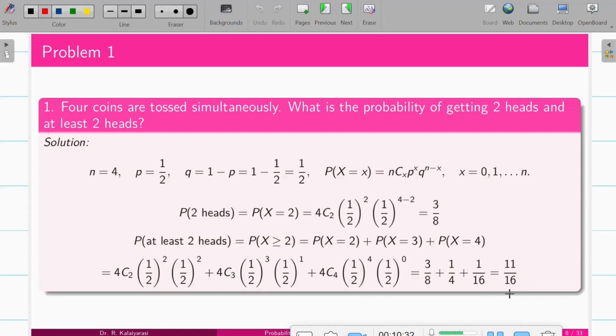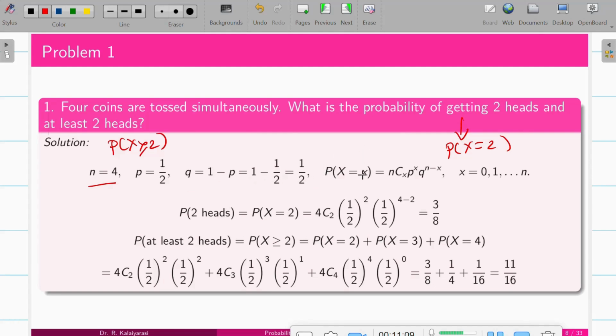The first problem: when four coins are tossed simultaneously, what is the probability of getting exactly two heads and at least two heads? If my success is getting two heads, the probability of x equals 2, and at least two heads is the probability of x greater than or equal to 2. Here four coins are tossed, so n is equal to 4, and getting a head is the success. So p is 1 by 2, and failure q is 1 minus p, which is 1 by 2.